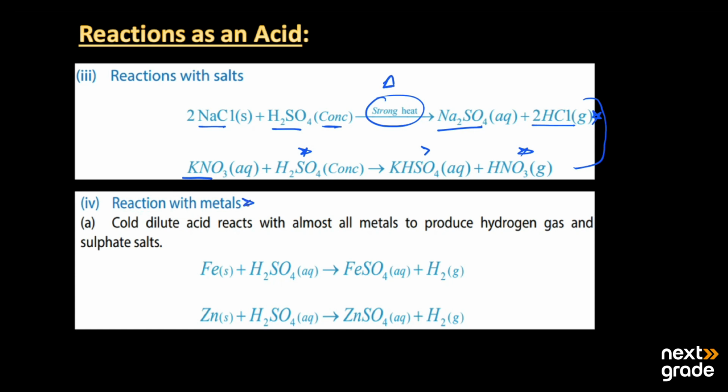When it comes in contact with metals, cold dilute acid reacts with almost all metals. Here we have the metals iron and zinc. On reacting with iron, sulfuric acid produces iron sulfate and hydrogen gas, and when it reacts with zinc, it produces zinc sulfate as well as hydrogen gas.